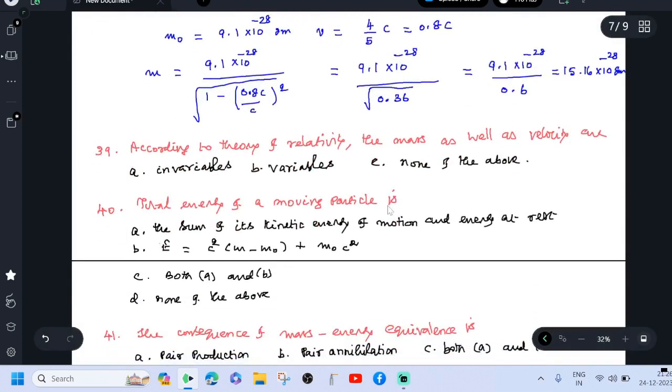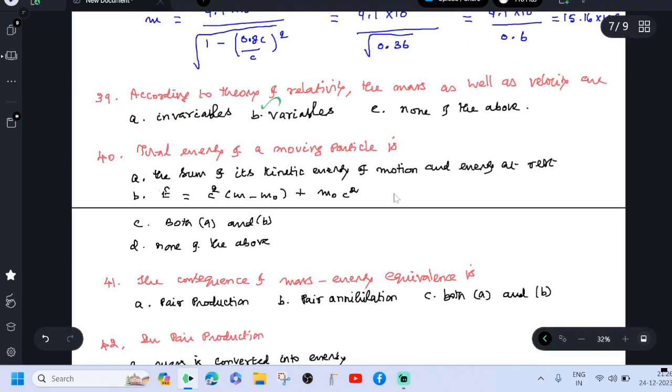According to the theory of relativity, the mass as well as velocity are variables. The total energy of a moving particle is the sum of its kinetic energy of motion and its energy at rest. Option B: E equals c squared times (m minus m0) plus m0 c squared. Option C, both A and B. This is a mathematical version of point A. Therefore, the correct answer is both A and B.